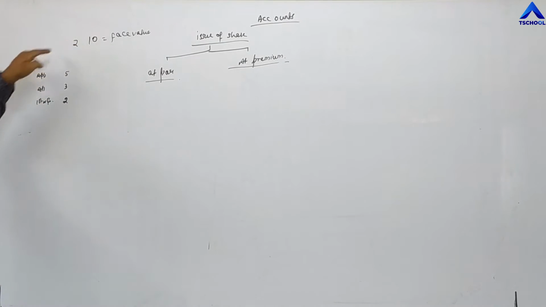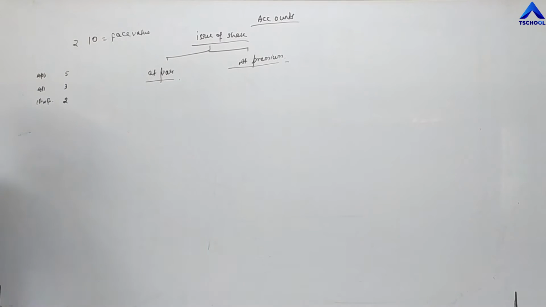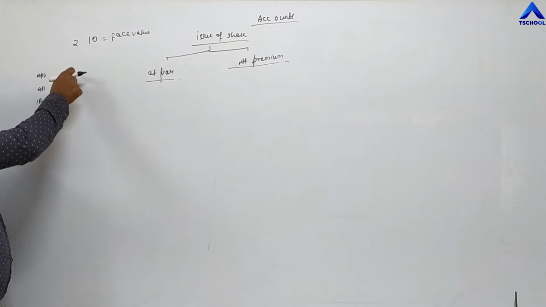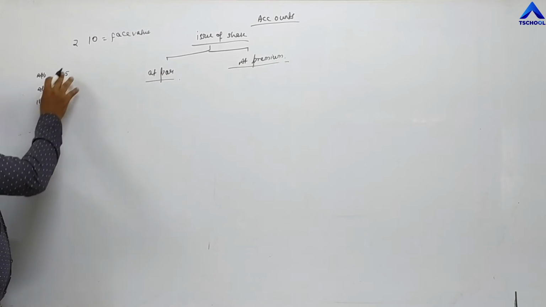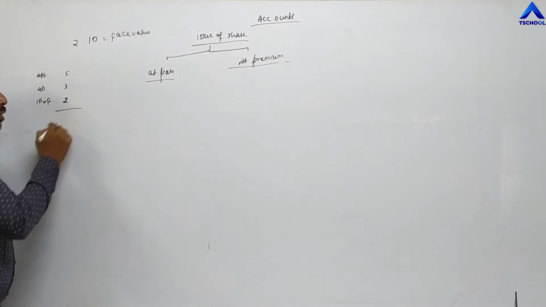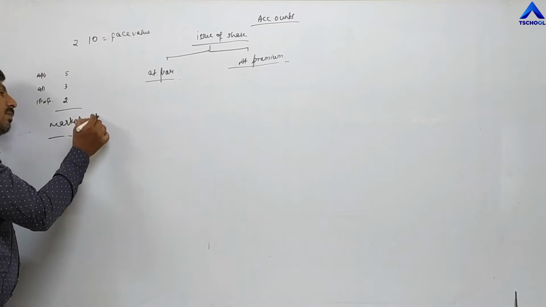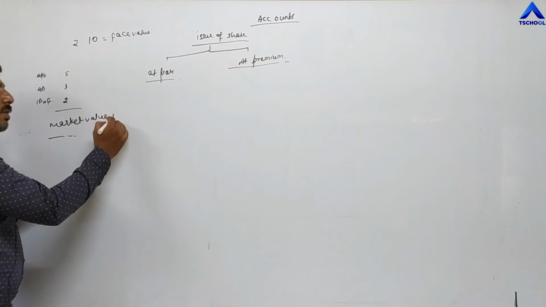So in this situation, the face value of the share is 10 rupees and the company is demanding this 10 rupees in 3 installments, 5 rupees, 3 rupees, 2 rupees. The installments demanded by the company are also known as market value. So 5 plus 3 plus 2, 10.